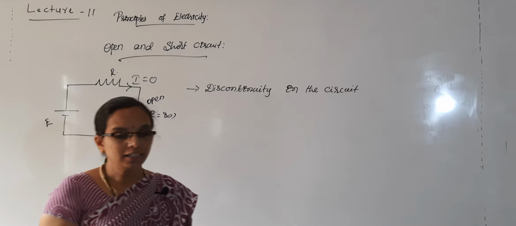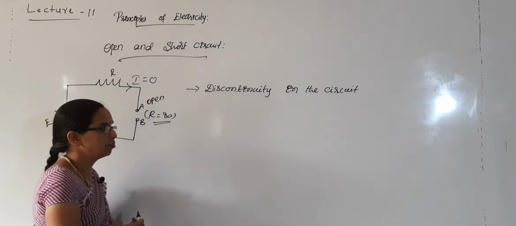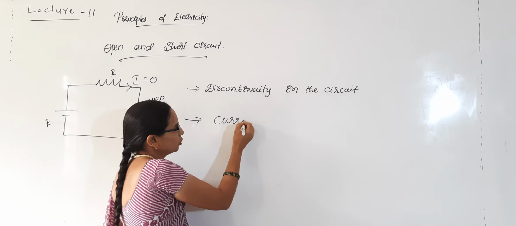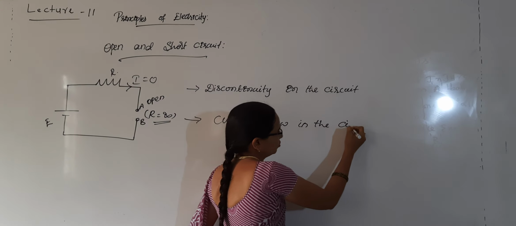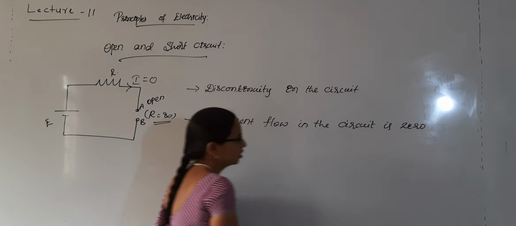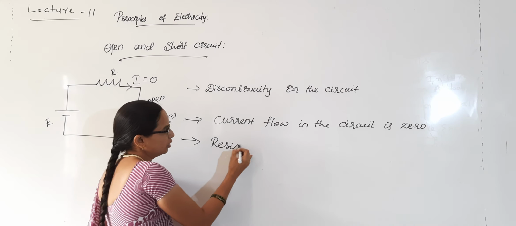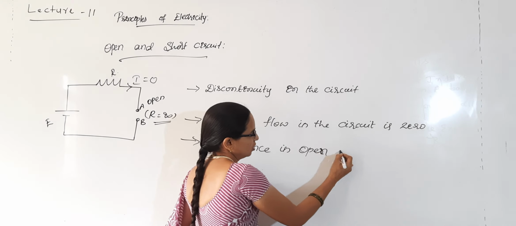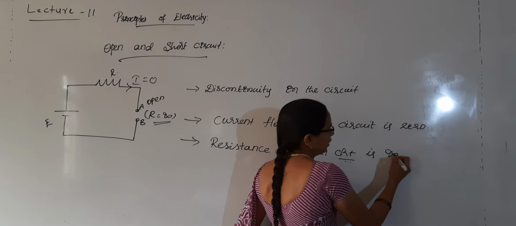So current flowing will be zero in open circuit. Obviously current is zero, so you can expect high resistance. That means the current flow in the open circuit is zero, and the resistance in the open circuit is infinite, you can call.